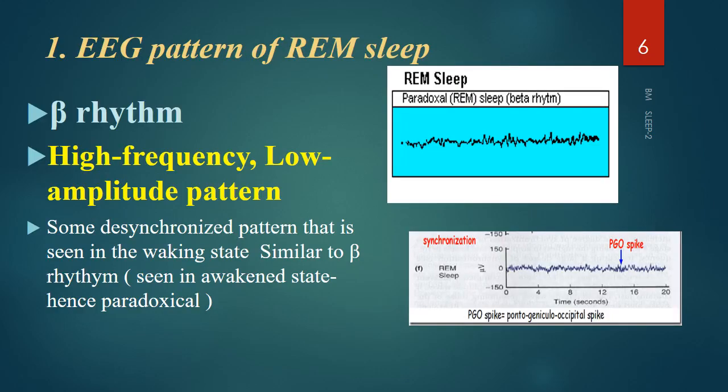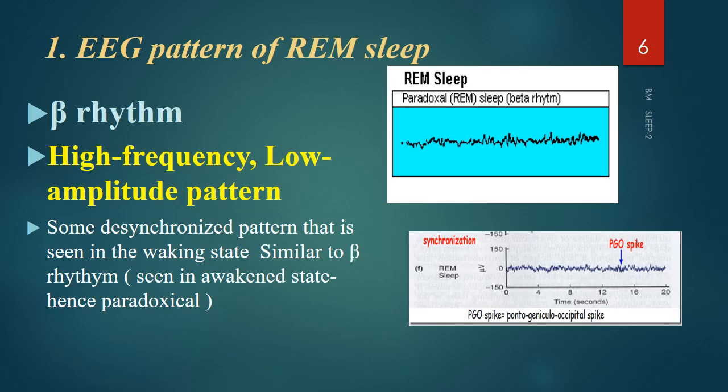So what is the EEG pattern of REM sleep? We know REM sleep is paradoxical sleep because you are in the deeper stages of sleep, but your EEG activity resembles a faster beta rhythm. Faster beta rhythm occurs where? During the alert awake state. Hence this is called paradoxical sleep. So the EEG pattern will be a beta rhythm, high frequency, low amplitude pattern, a desynchronized pattern seen in the waking state. Hence this is called paradoxical.